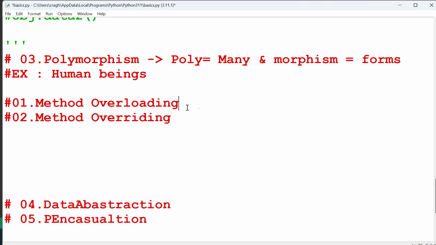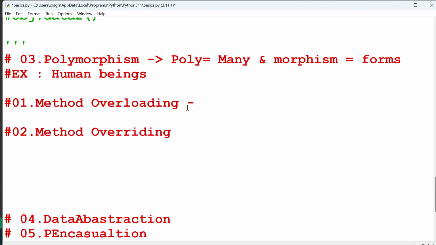So method overloading means, guys, here basically there are some steps you have to follow. Method overloading means the same class. We have only one class, with a number of methods with the same method name.